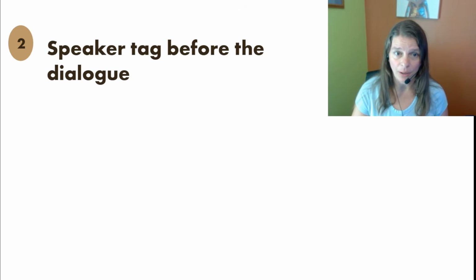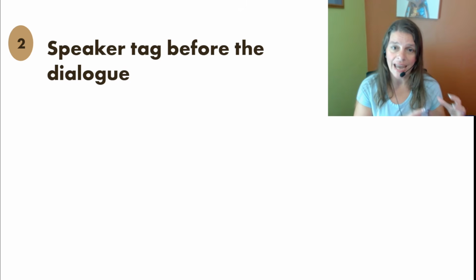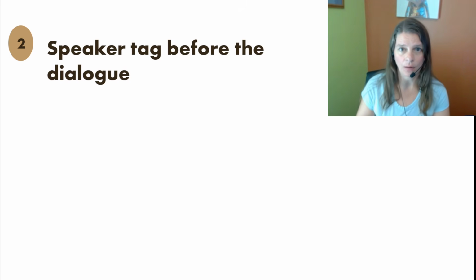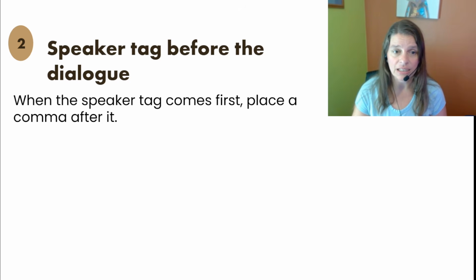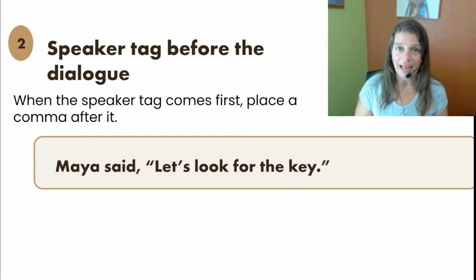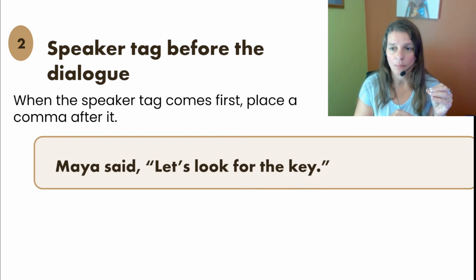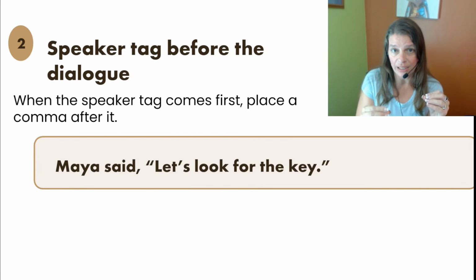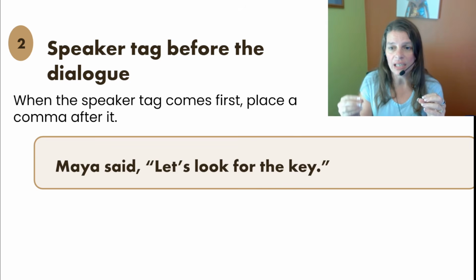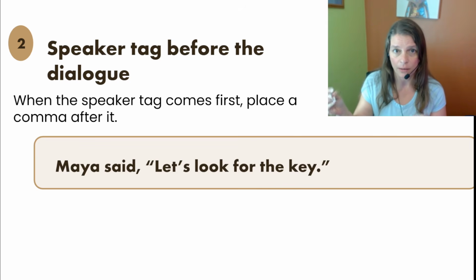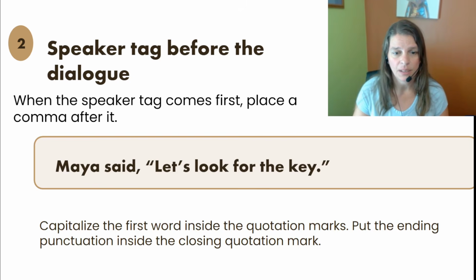The next pattern that we have is when the speaker tag is before what the speaker said. Okay, this is a little bit different, so pay attention to this one. We have Maya said and then a comma, quotation mark, and then a capital letter to begin what Maya said. "Let's look for the key," period, and the end quotation mark. So again, the quotation marks are around what Maya said, and it has a punctuation mark at the end of it and a capital at the beginning of what they said. Ending quote punctuation marks like a question mark or an exclamation point would just replace the period in this example.